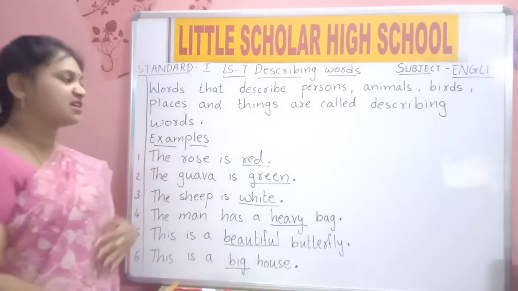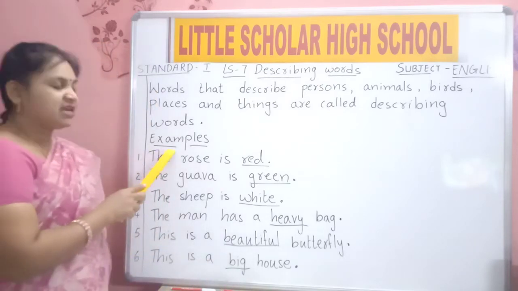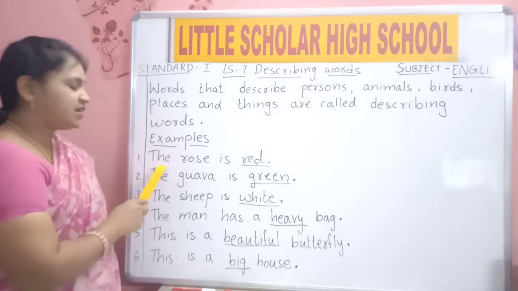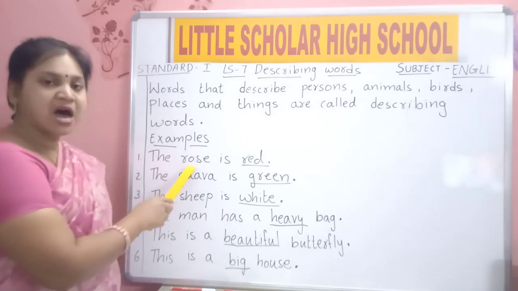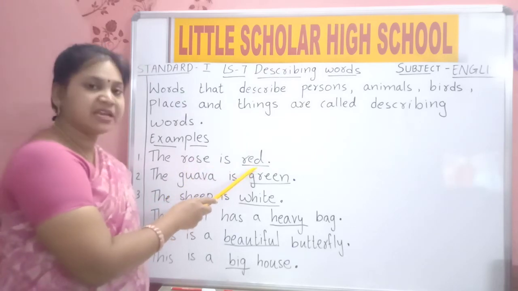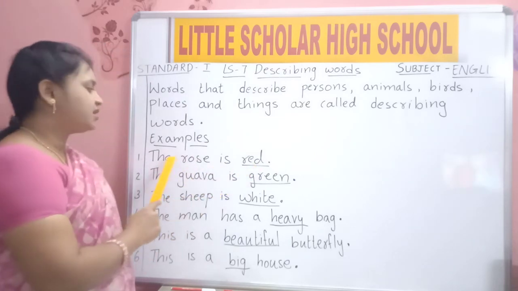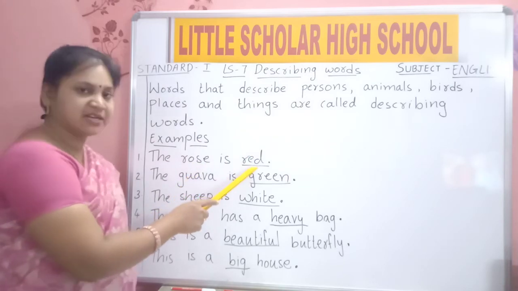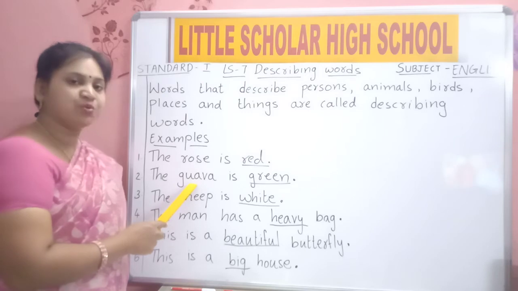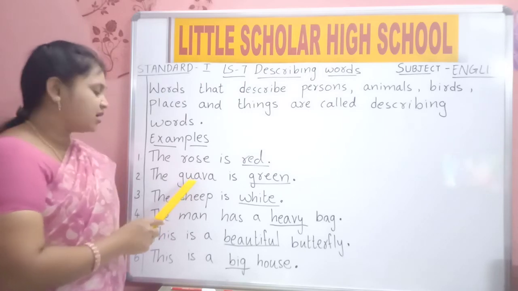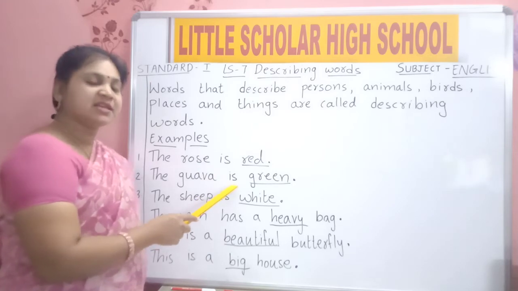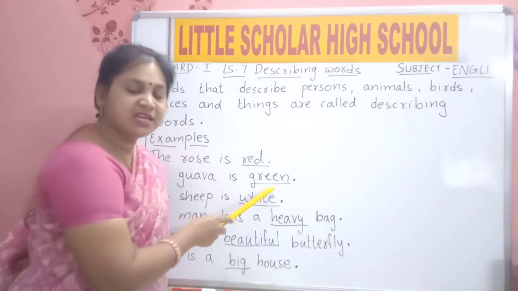We will read the sentences, children. Examples. The rose is red. The guava is green.